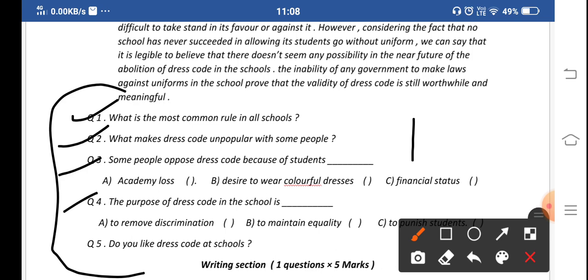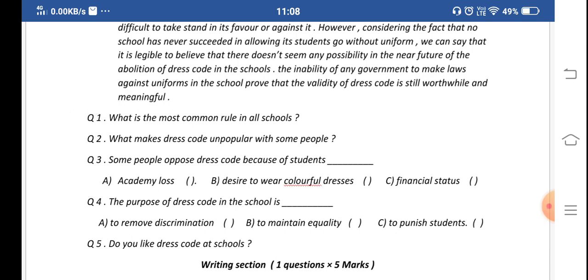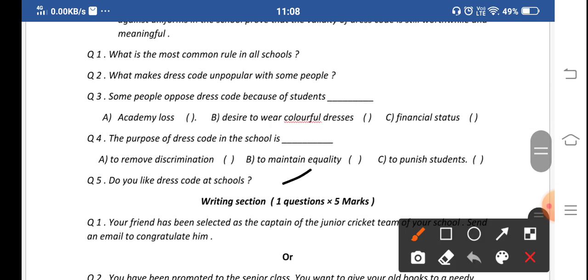Question number four is: the purpose of dress code in the school is, what is the main purpose of a dress code in the school? Is it to remove discrimination, or is it to maintain equality in the school, or is it to punish students? We have to choose the one option which is correct.